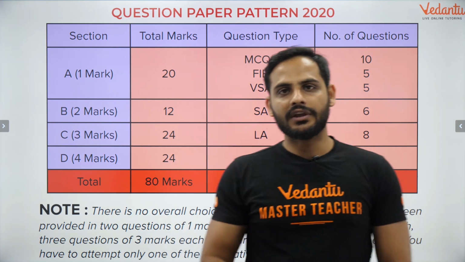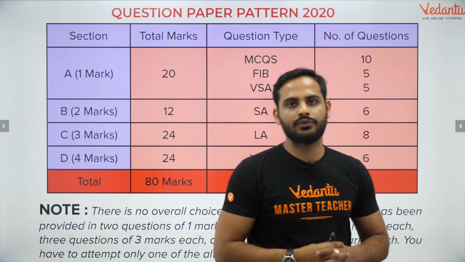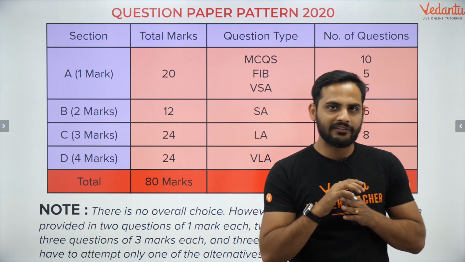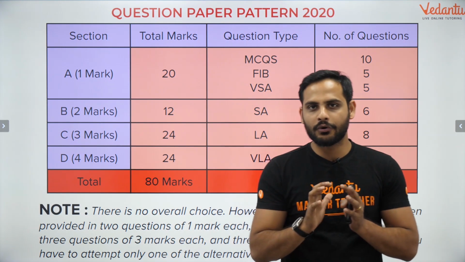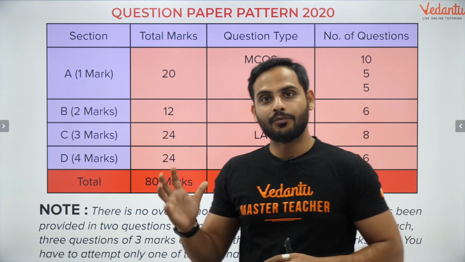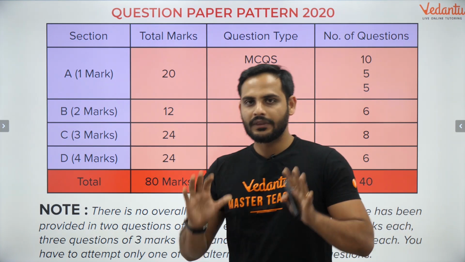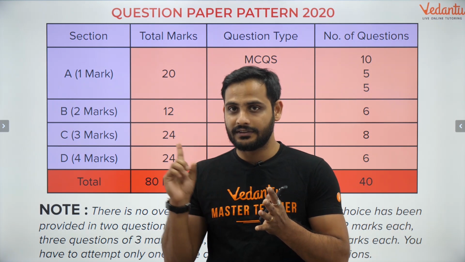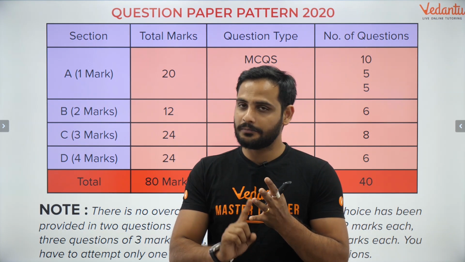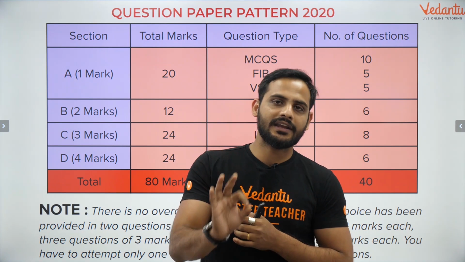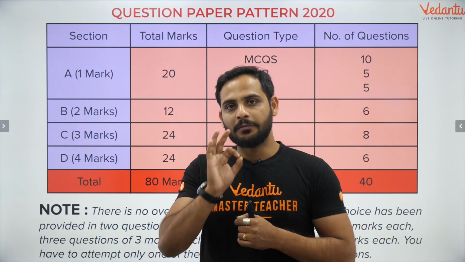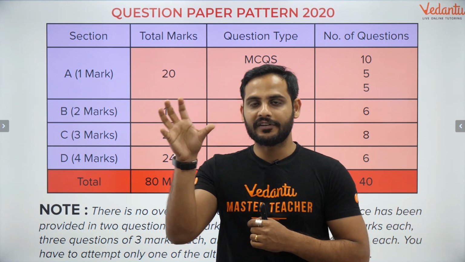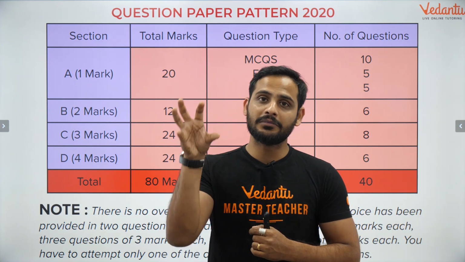Now, whenever you are going for the questions where the internal choice is given, na bacho, always go for the right one. Many students have this thing in mind that if I attempt a difficult question, that will give a good impression to the examiner, that oh, this boy is attempting all the good questions. It's nothing like that. Just remember, this is for science, maths, SST, all the subjects I'm telling you. Wherever the internal choice questions are given, try to attempt that question which you can present better. Whatever question whose presentation you can do better, try to attempt that question.